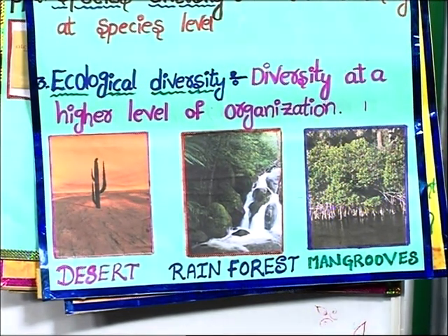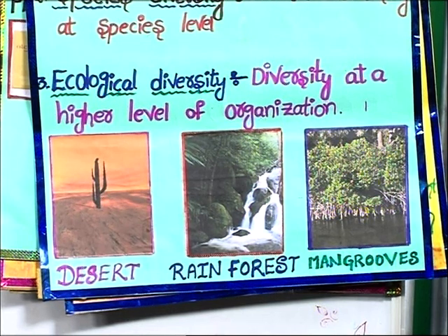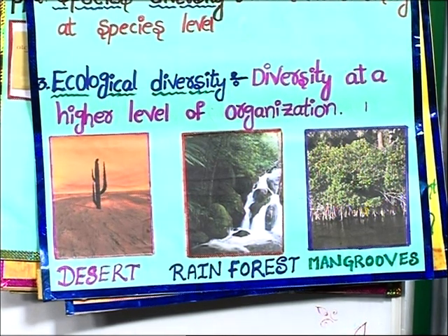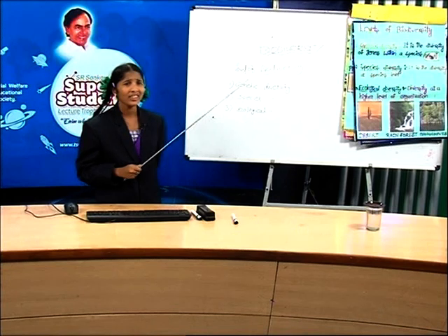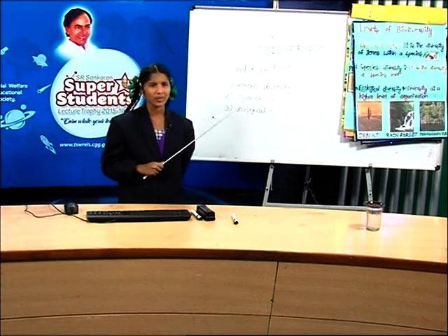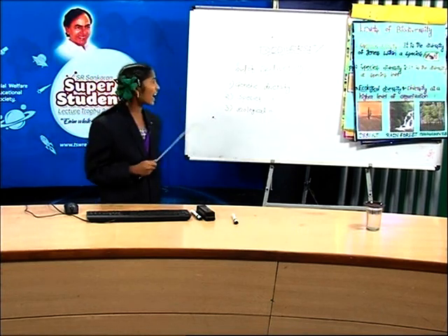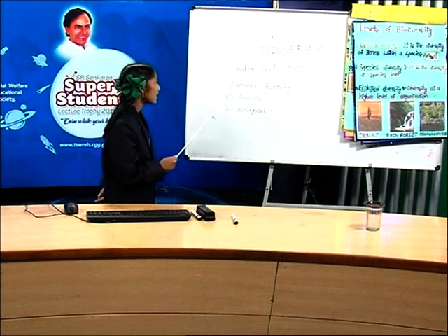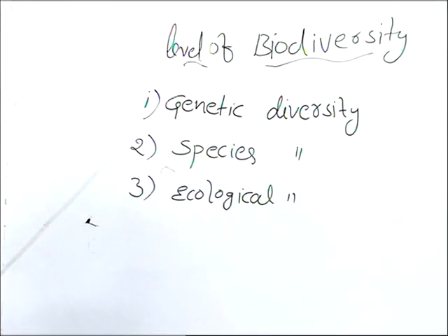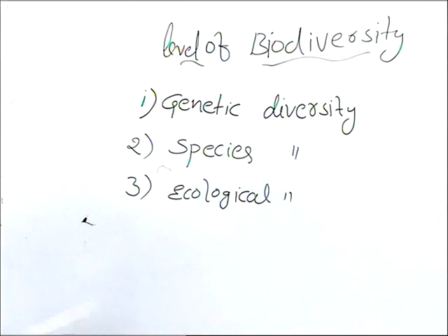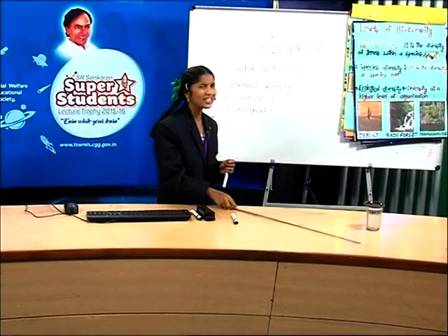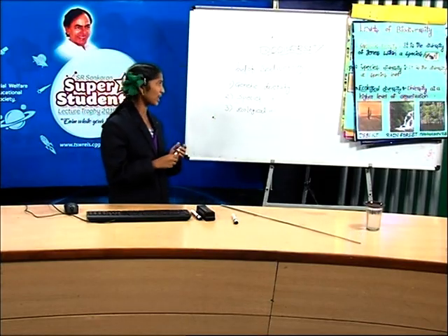Friends, did you understand about the ecological diversity? Yes. Friends, how many types of diversities are there? Yes, there are 3 types. They are genetic diversity, species diversity and ecological diversity. Friends, I think you understand about the levels of biodiversity.